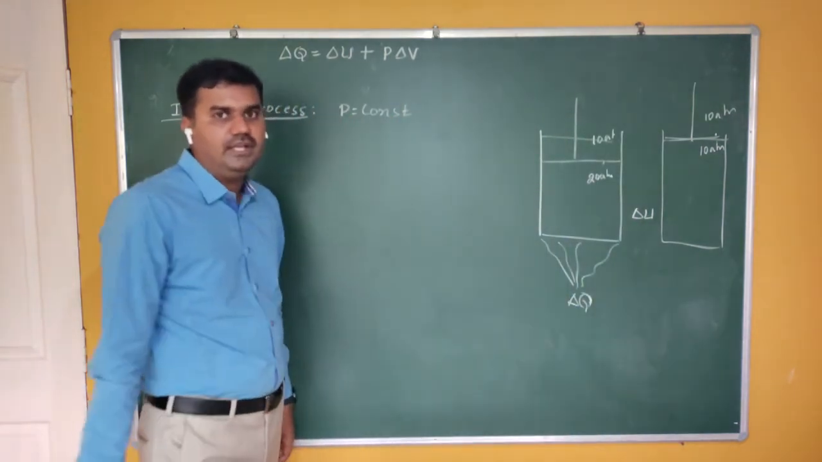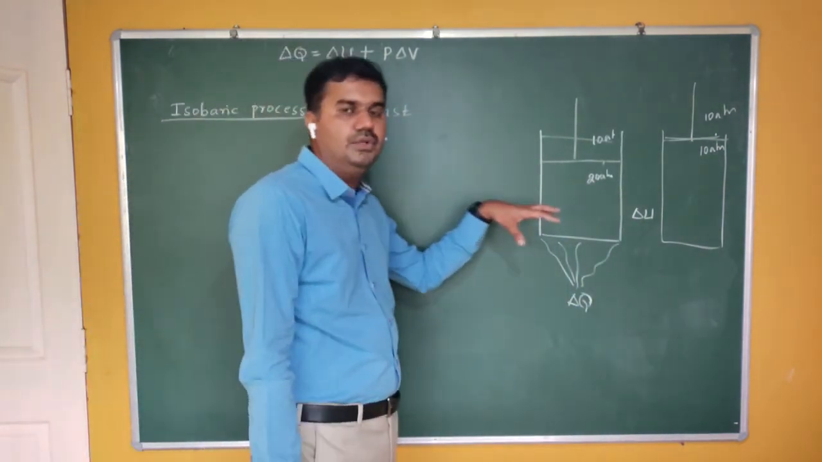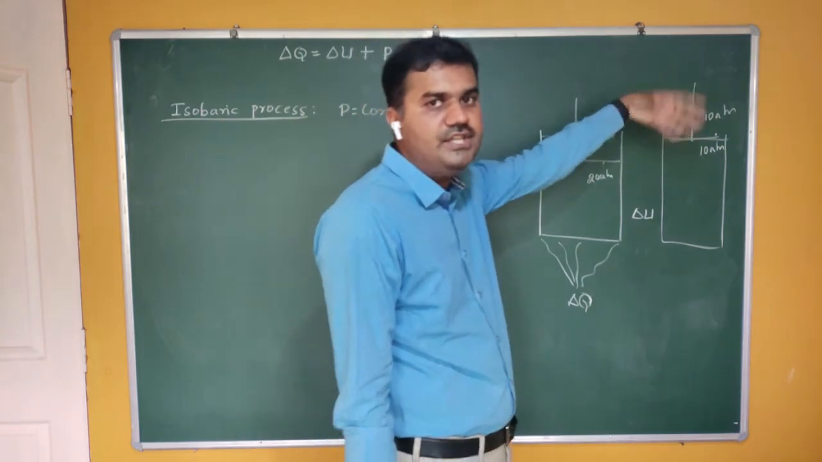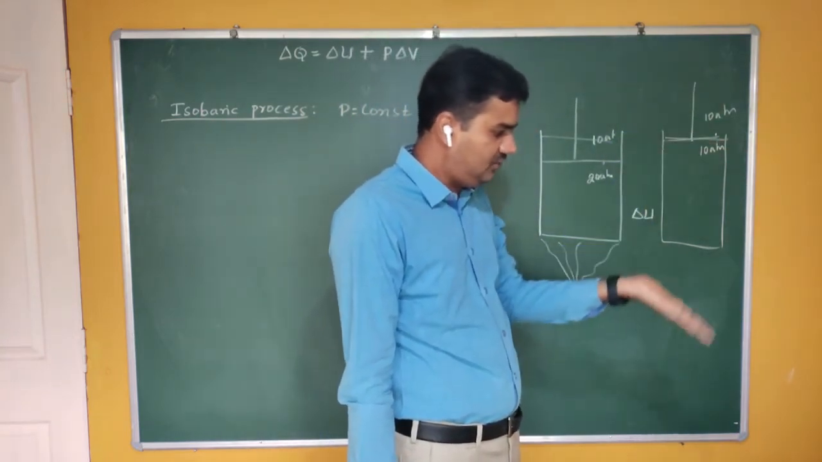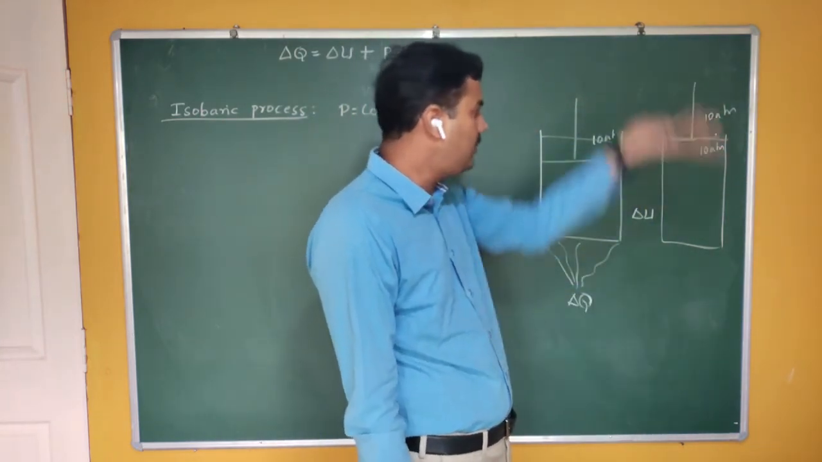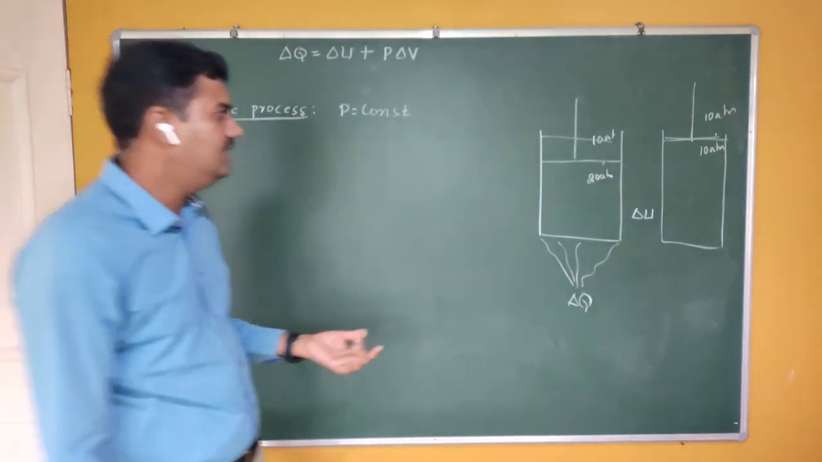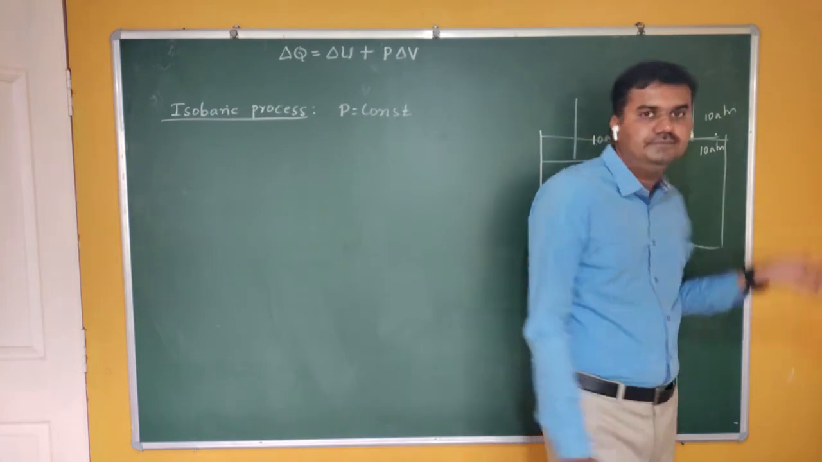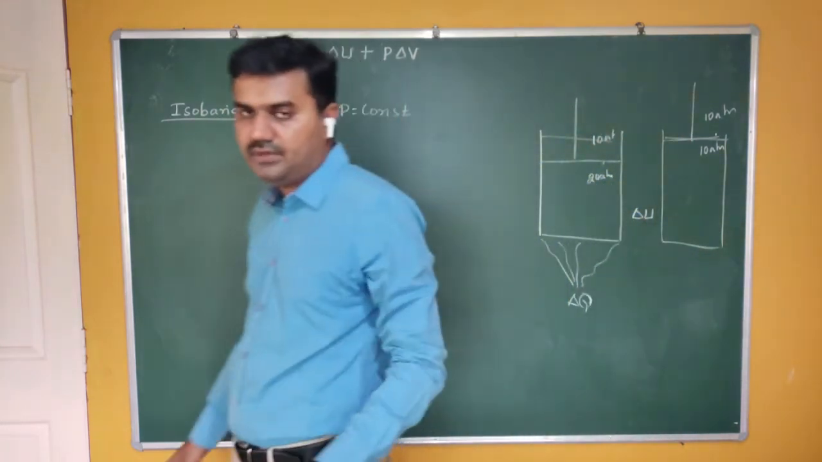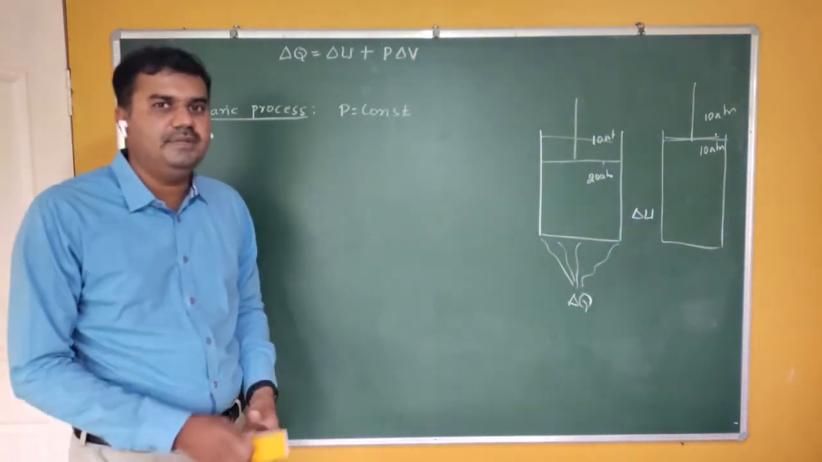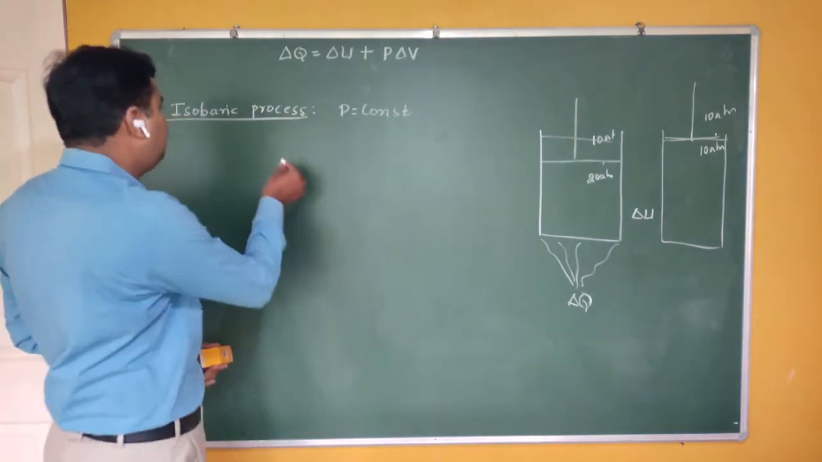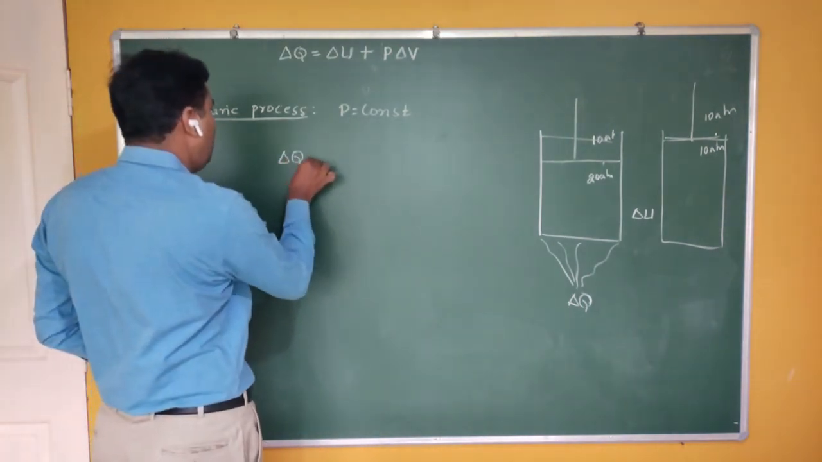Are you getting me? Therefore the system does certain work on the surrounding. The system lifts this piston in the upward direction, so it does certain work on the surrounding like this. Again the pressure remains 10 only. Before 10, then after also 10. Therefore your pressure is kept constant. So to keep the pressure constant, delta Q, now what happens?